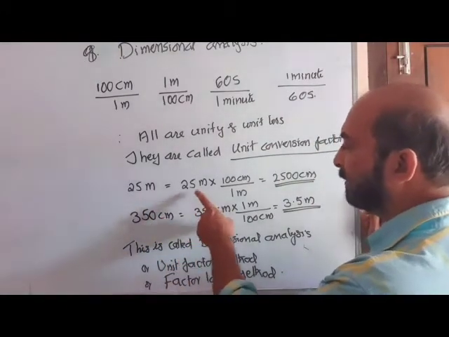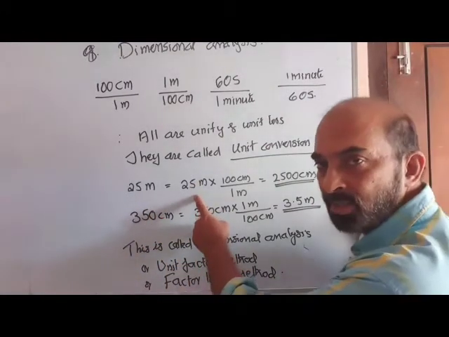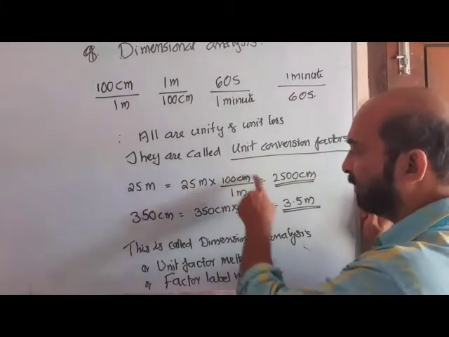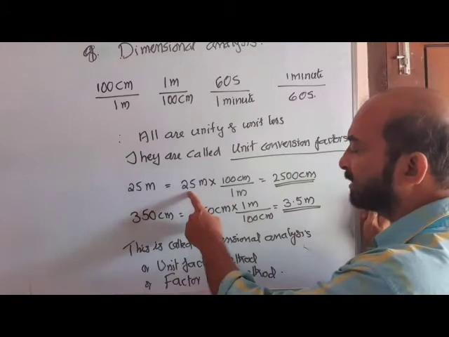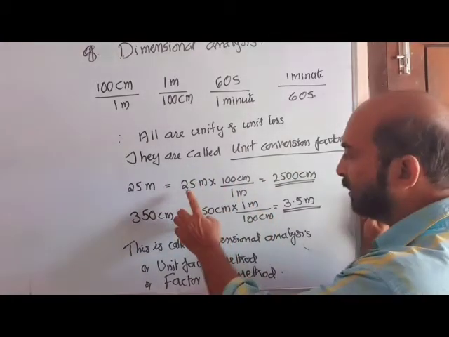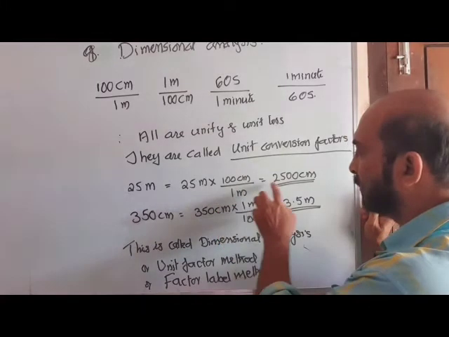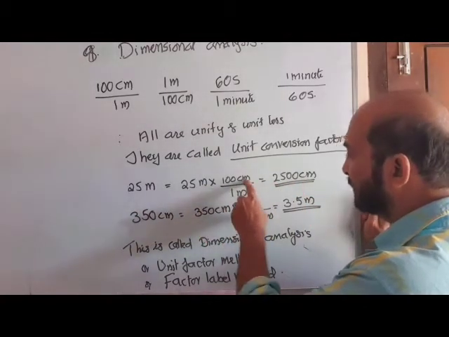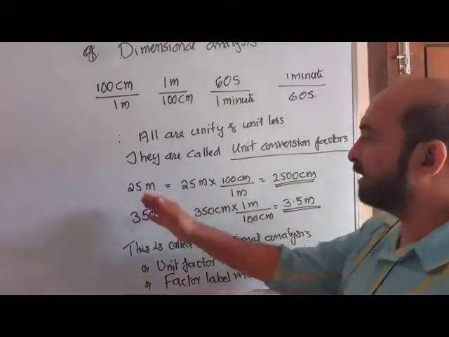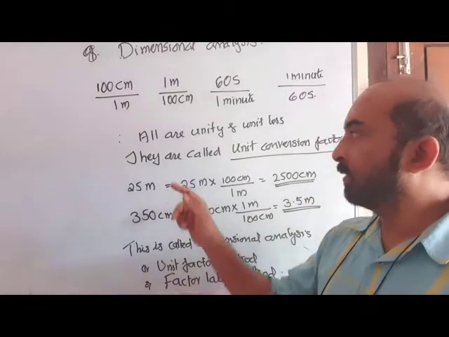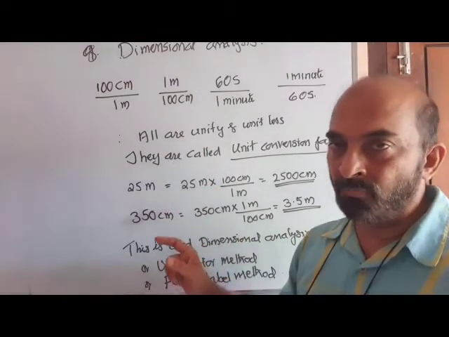Our mind works it out like this to convert that to centimeter. 1 meter is 100 centimeter. It's a unit factor. So for 25 meter, we perform this operation. Numerical part, 25 into 100 by 1, 2500. Unit part, meter cancels, centimeter remains. So we converted 25 meter to 2500 centimeter by using the appropriate unit conversion factor.